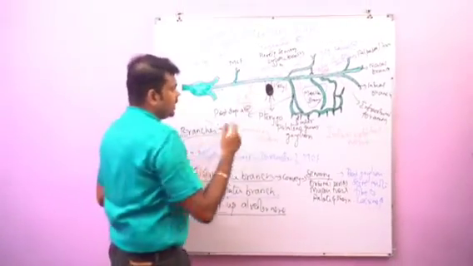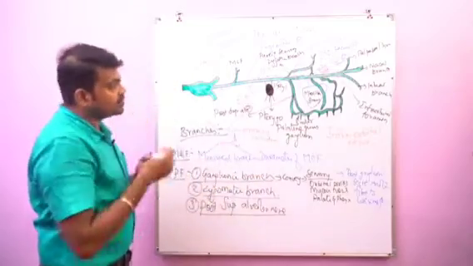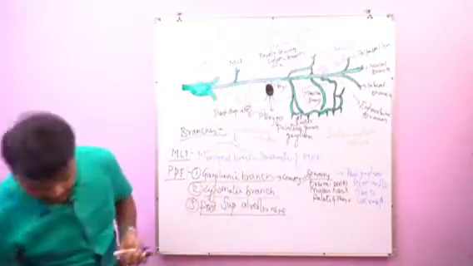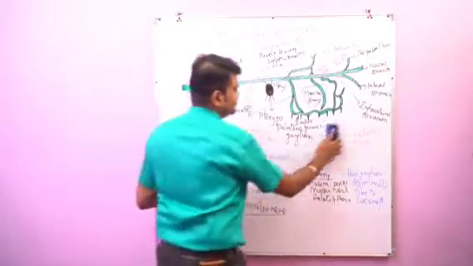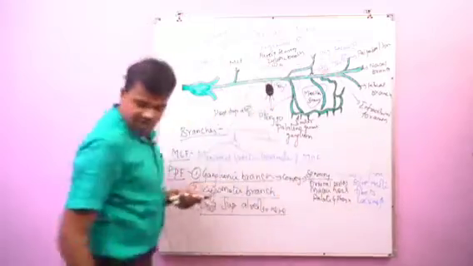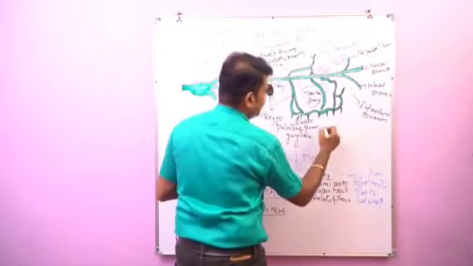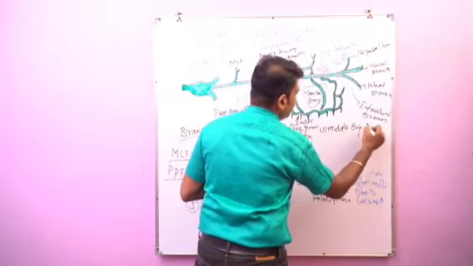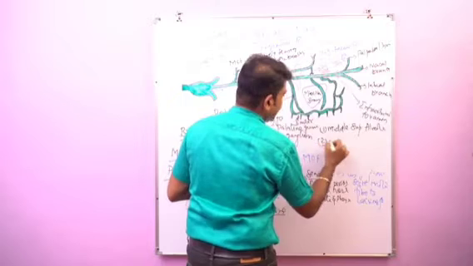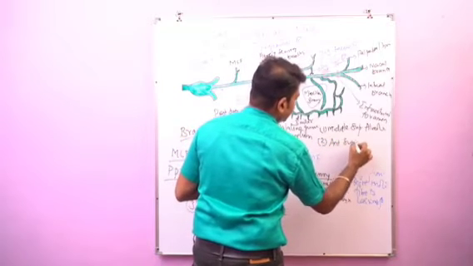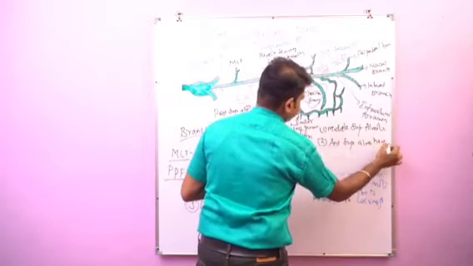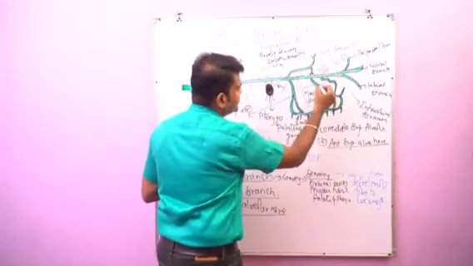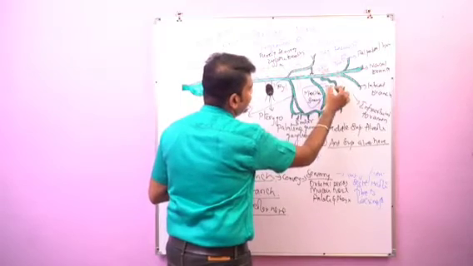And next, the branches in the orbit. What are the branches? In the orbit, it gives rise to two branches. Number one will be the middle superior alveolar nerve and the anterior superior alveolar nerve. You can see this is, in the orbit, one branch, the middle superior alveolar nerve.